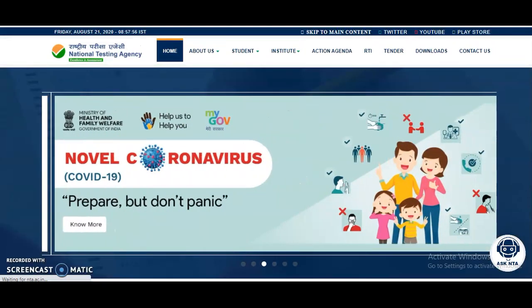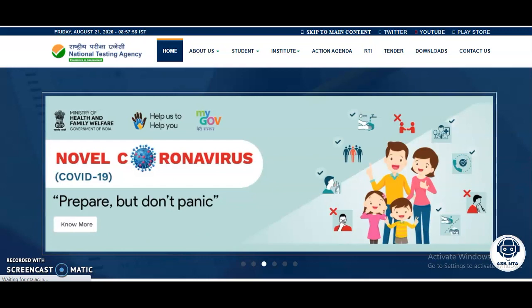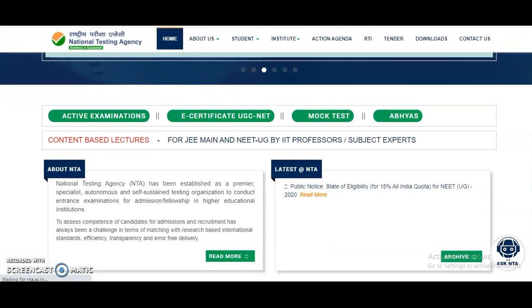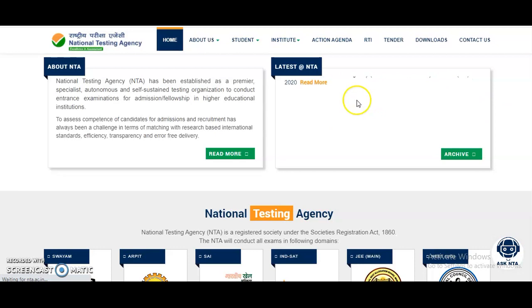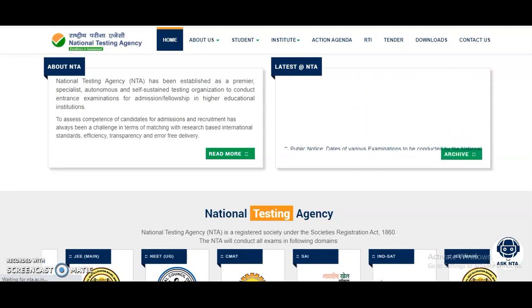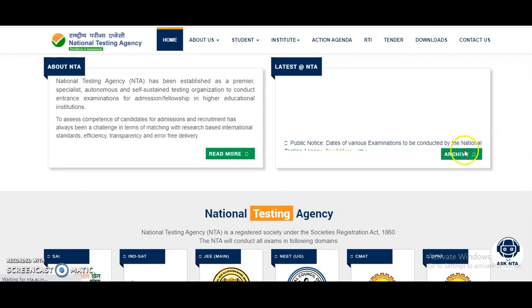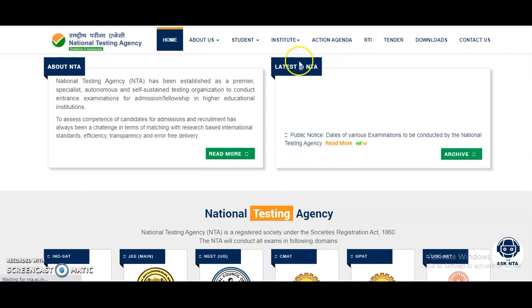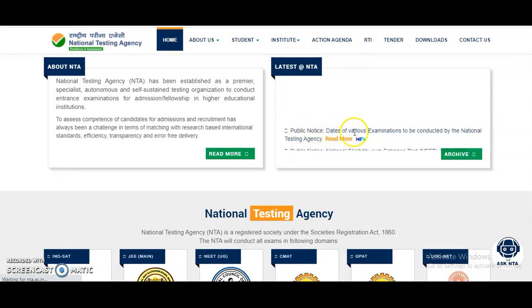And coming to the long-awaited examination date of the UGC NET June 2020, it is finally announced by the National Testing Agency. All of you may know the official website of this one, that is nta.ac.in. In the latest NTA section you can check the dates of various examinations to be conducted by the National Testing Agency. So click on this Read More.